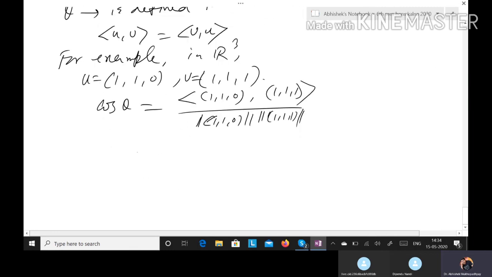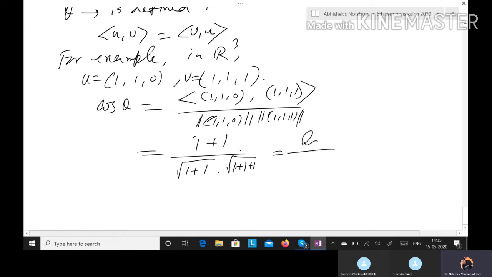So this is 1 plus 1 by root over 1 plus 1, and root over 1 plus 1 plus 1.